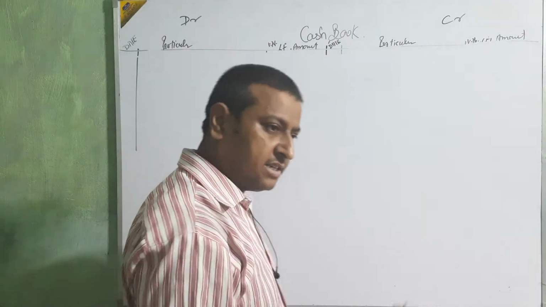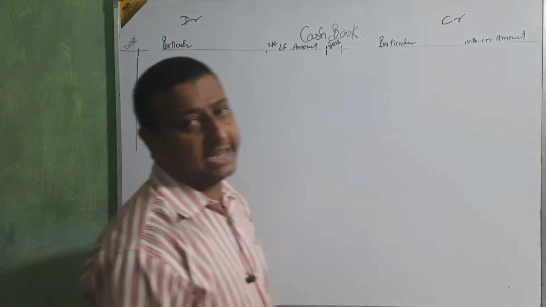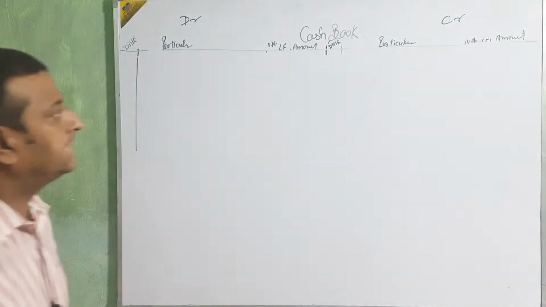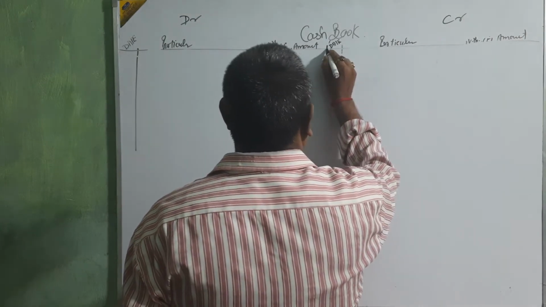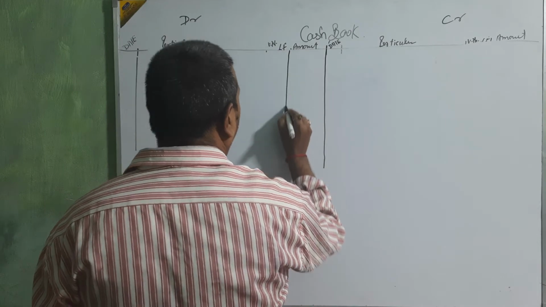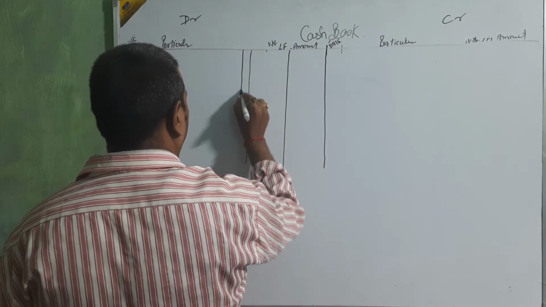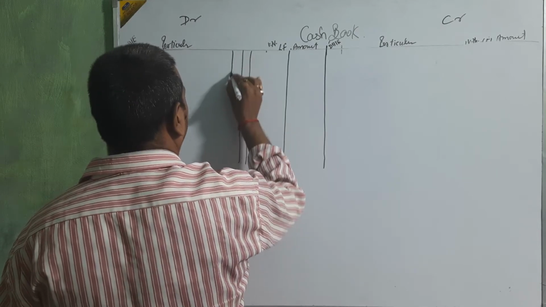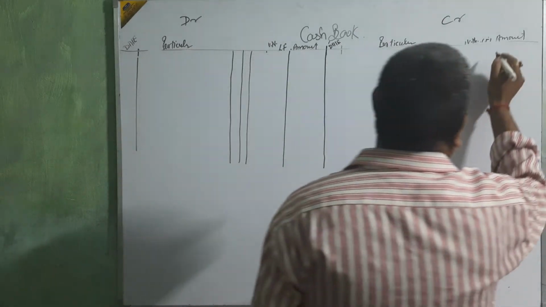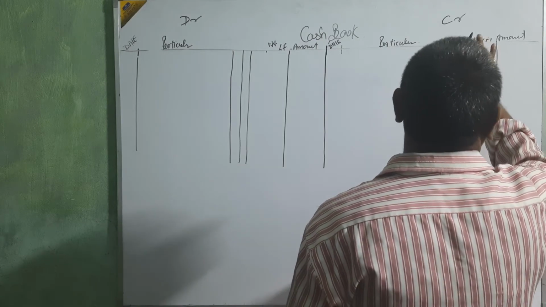I think you understand what the double column cash book is, but here I would like to explain it. Again, there are 2 columns for the amount.